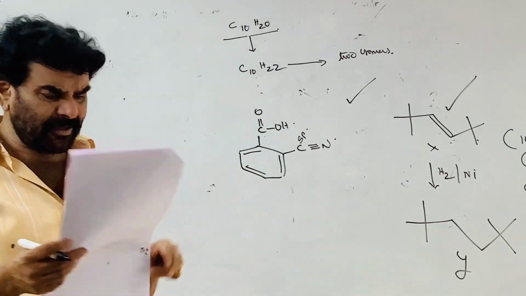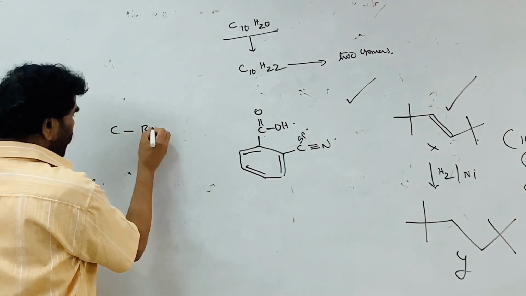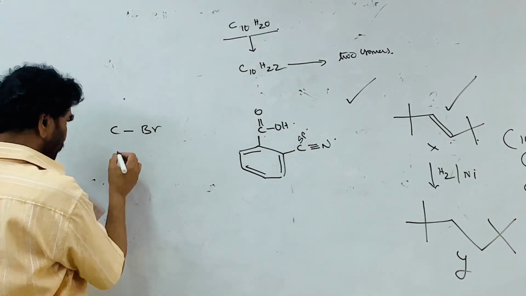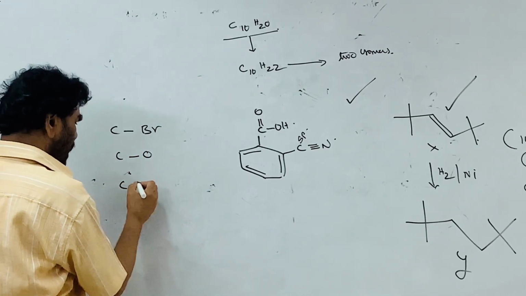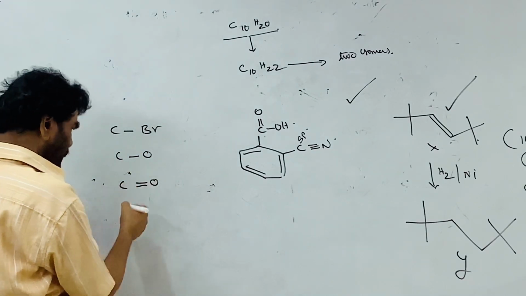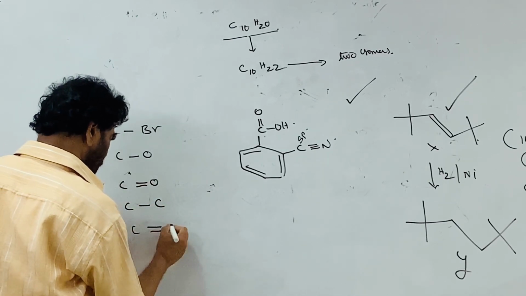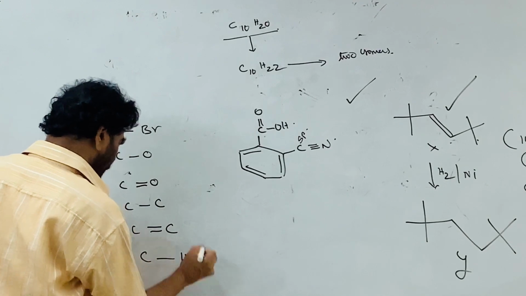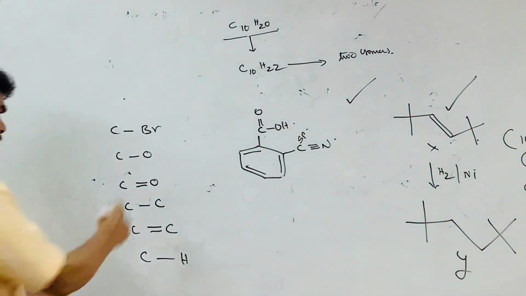And next one is that you see here that different bonds are given. C-Br bond, carbon bromine bond is longer bond, and this is carbon oxygen double bond. See different bonds I am writing. Carbon carbon single bond, carbon carbon double bond, carbon hydrogen. See what type of bonds are given. Definitely this will be more.